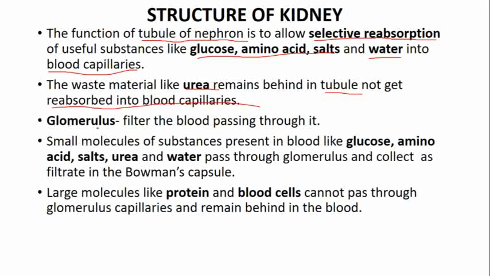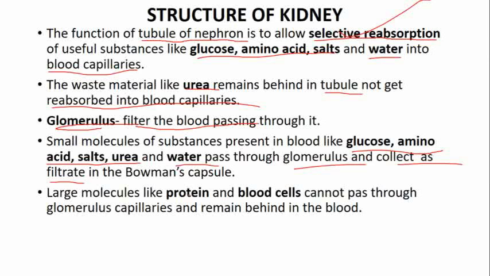Now what is glomerulus? Glomerulus I have shown you, that is the combination of blood vessels, or a bunch of blood vessels. And glomerulus is filtering the blood which is passing into it. Now small molecules of substances are present in blood, that is glucose, amino acid, salts, urea and water. They also pass through glomerulus and get collected as filtrate in the Bowman's capsule. But we know that glucose, amino acid, salt and water are required by us. That's why this selective reabsorption takes place in tubule.